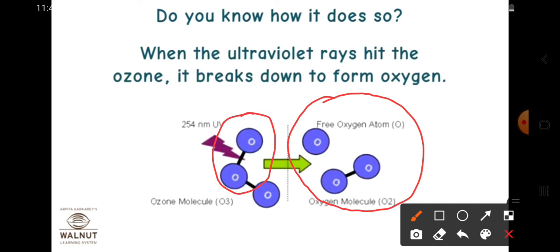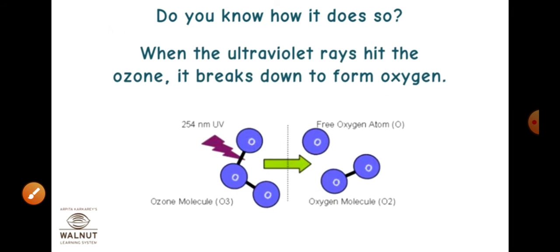Means when the ultraviolet rays hit the ozone, it breaks down to form oxygen. A diatomic molecule of oxygen is formed here, and one oxygen atom gets free. Yes.